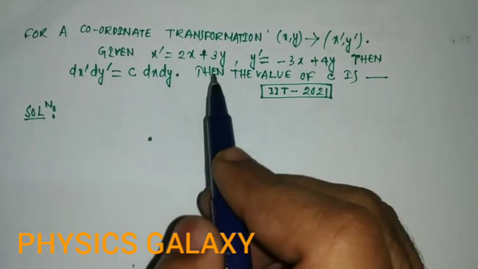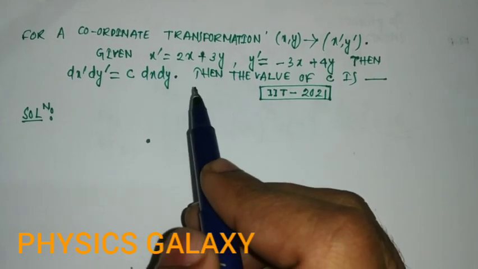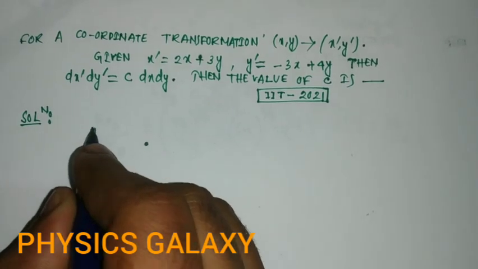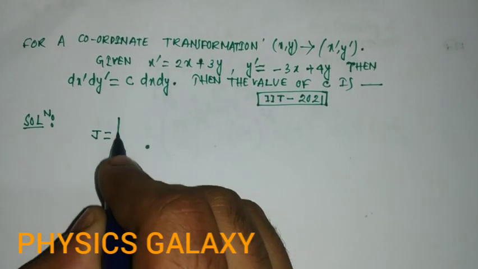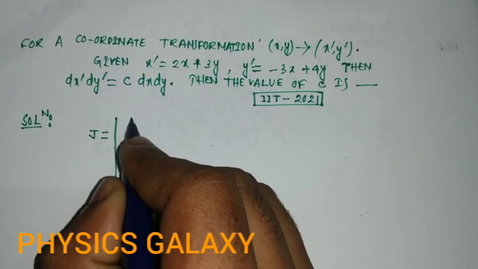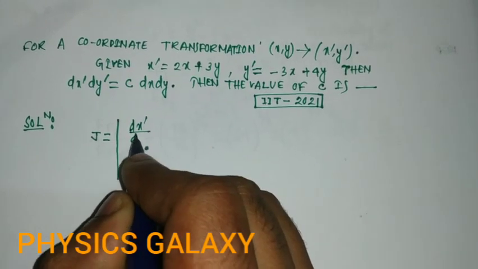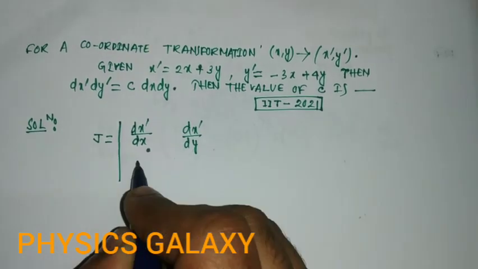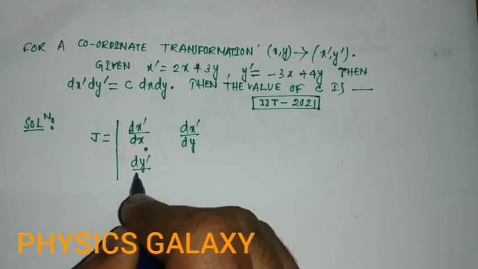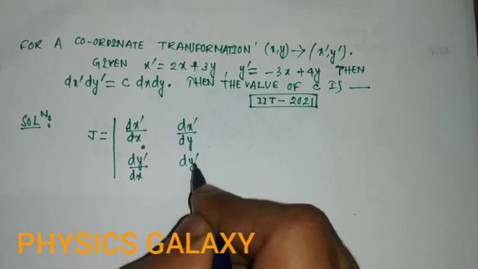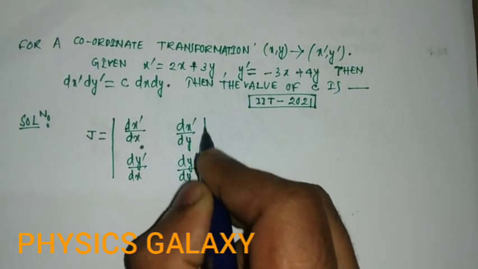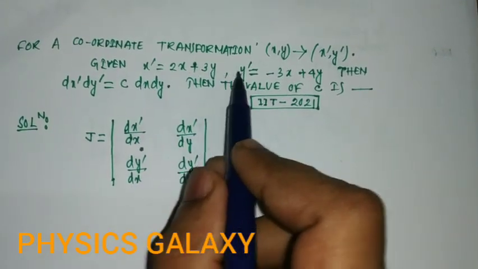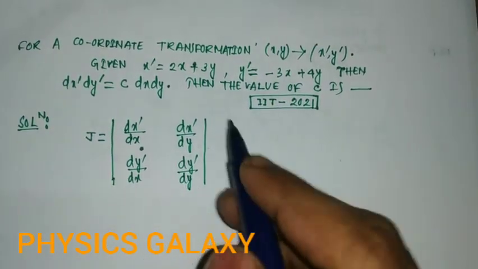It is a very simple problem in mathematical physics, using the Jacobian. The Jacobian is the determinant of dx prime by dx, dx prime by dy, dy prime by dx and dy prime by dy. Here x prime y prime is the new coordinate and xy is the old coordinate.